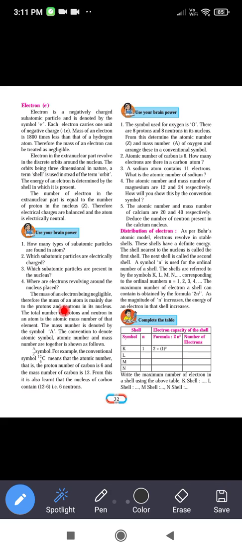The mass of an electron being negligible, the mass of an atom is mainly due to the protons and neutrons in its nucleus.